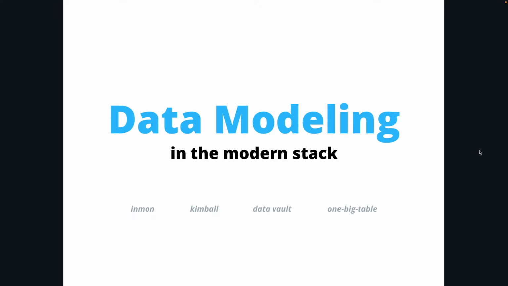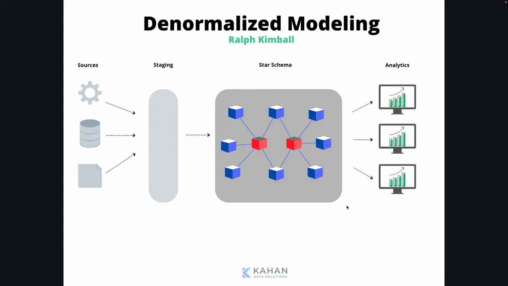One of the most important topics for any data architecture is that of data modeling. And whether you're in a modern stack or a more traditional one, some of the more common approaches you'll hear about are Inmon, Kimball, Data Vault, and One Big Table. And in this video today, I want to talk more about denormalized modeling, which is otherwise known as Kimball modeling, or you might also hear star schema. Those are all interchangeable in this case.